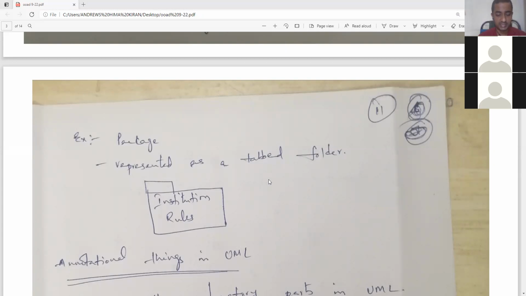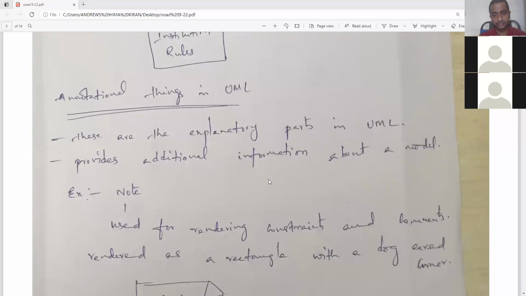Next, annotational things. Annotation is nothing but providing extra information. The notes here are used for rendering constraints, that is, representing rules and comments. If we want to give additional rules, additional comments, or additional statements, we need to have annotation things.